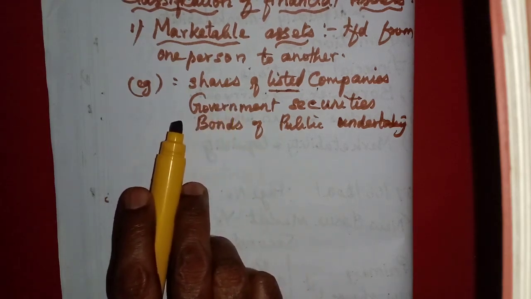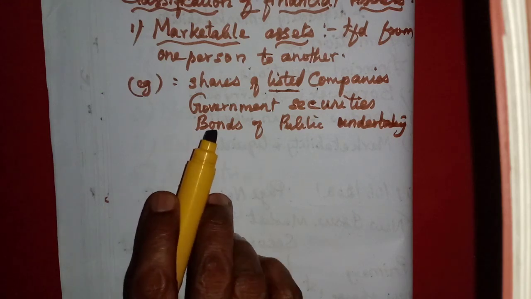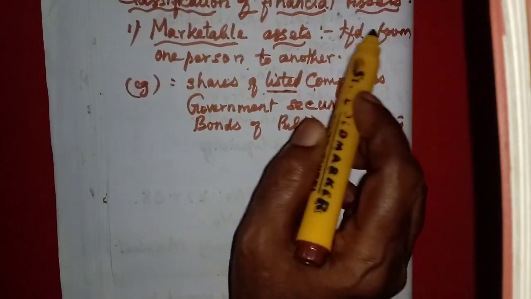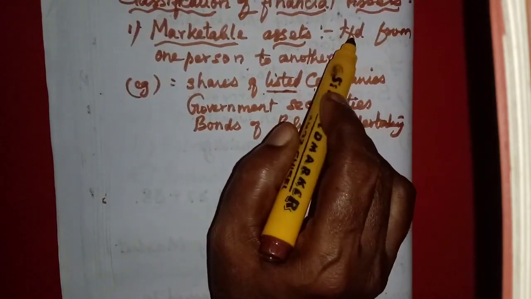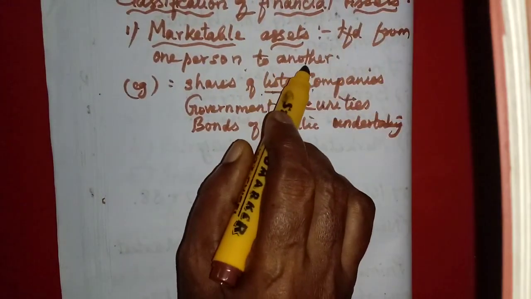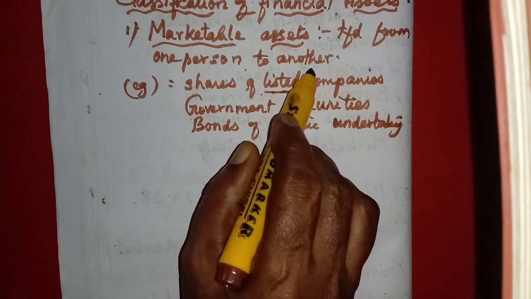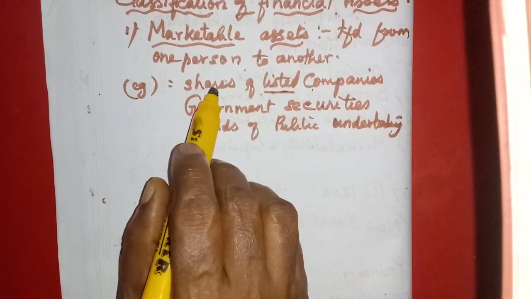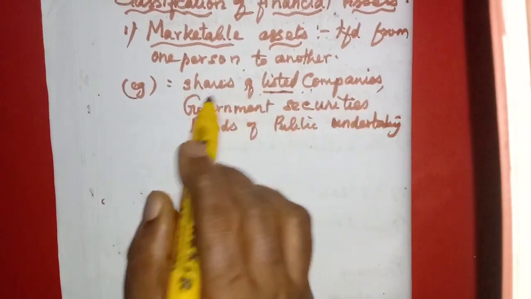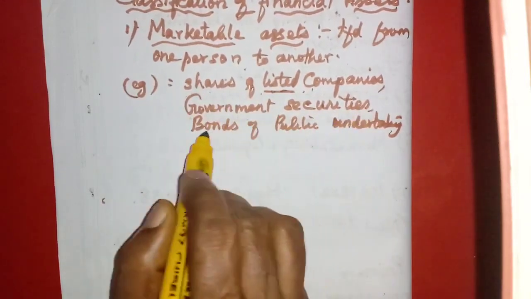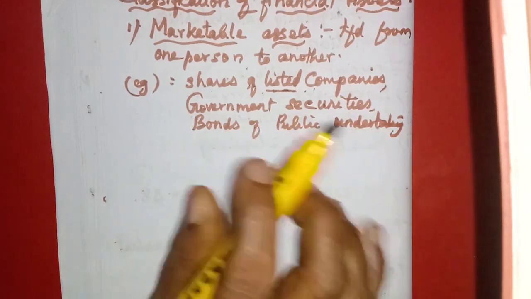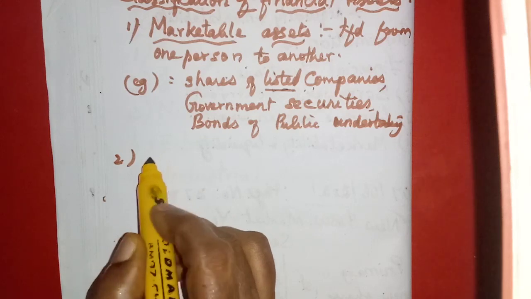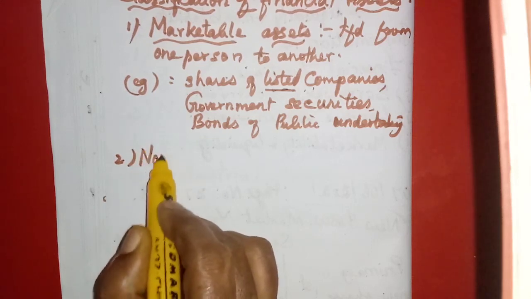What is the meaning of marketable assets? Marketable assets are those which can be transferred from one person to another without any difficulty or hindrance. Some of the examples: the shares of listed companies, then government securities, the bonds of public undertakings, etc. Now we will see the opposite, non-marketable assets.